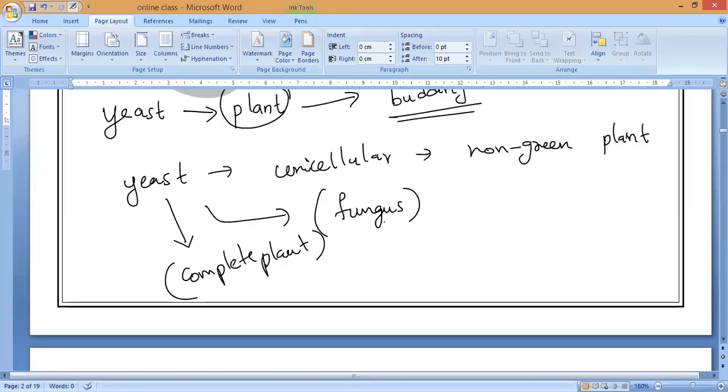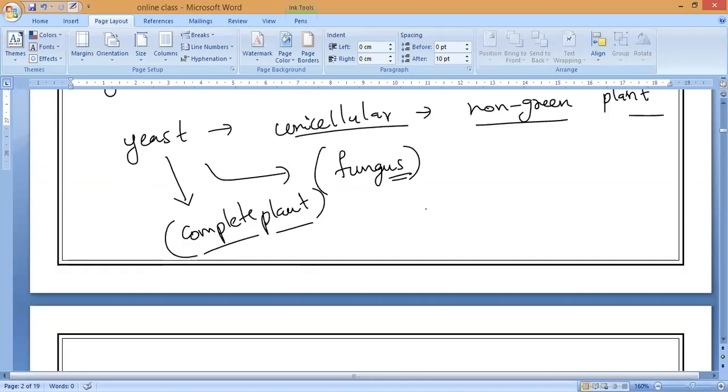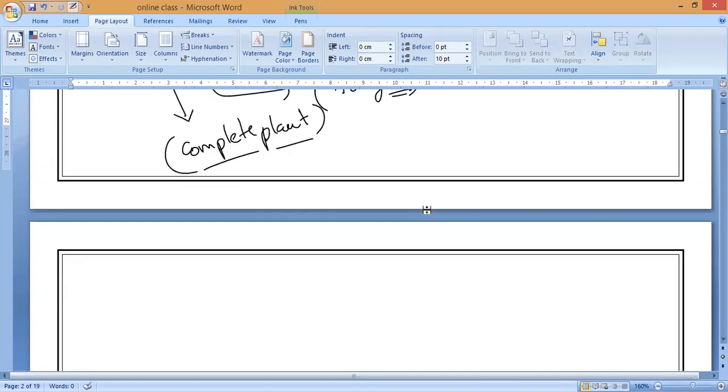So, as we know, the yeast cell can also be called a complete plant. It is a unicellular non-green plant, which belongs to the family of fungi. Now, if you notice, first of all we have to take one yeast cell. It is a unicellular organism. Is it yes or no, guys?